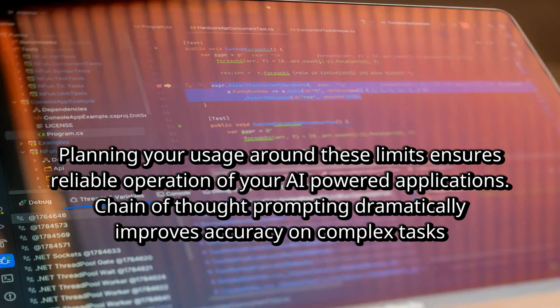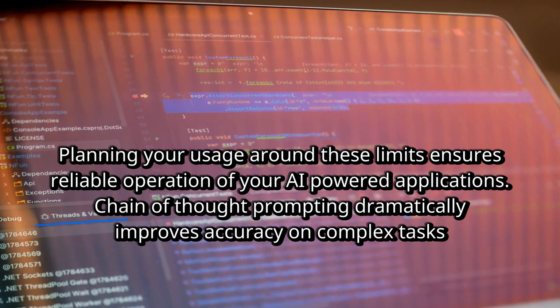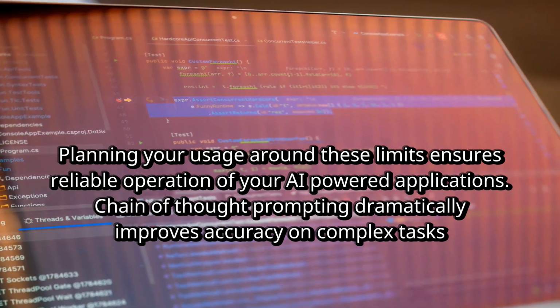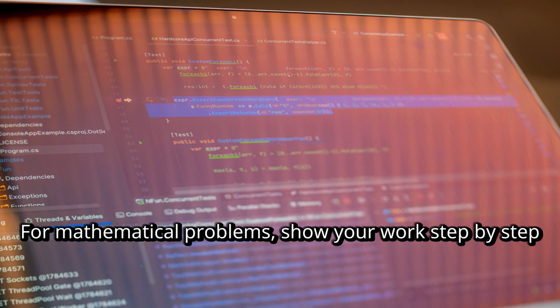Chain of thought prompting dramatically improves accuracy on complex tasks. Instead of simply asking for an answer, instruct the AI to work through the problem step by step. For mathematical problems, show your work step by step. For analytical questions, reason through each factor before reaching a conclusion.